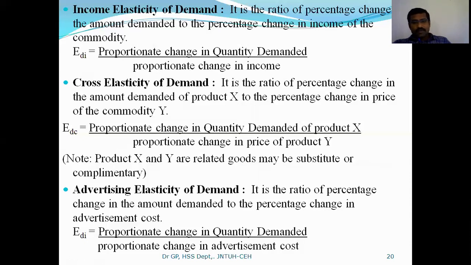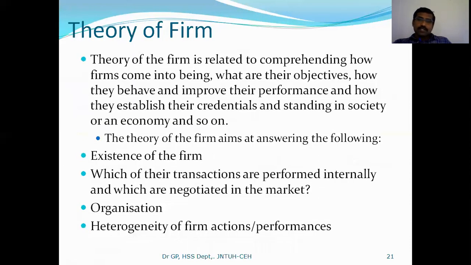And the last one is advertising elasticity of demand. It is one of the factors which influences demand, as you know very well. The amount of money we spend on advertisement creates some craze or impact on the customer's mind, so accordingly there will be a change in demand. What percentage of change occurred in quantity demanded based upon the percentage change in advertisement cost? Advertisement cost has an impact on demand. That's why we consider it like that. So these are the various types of elasticity of demand in brief.